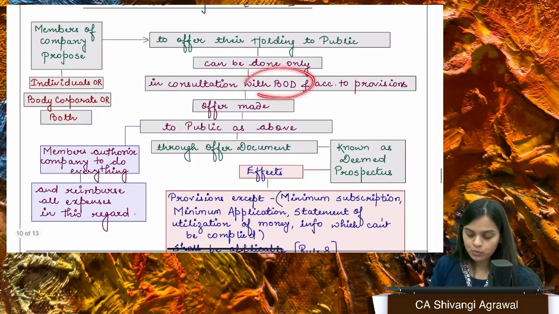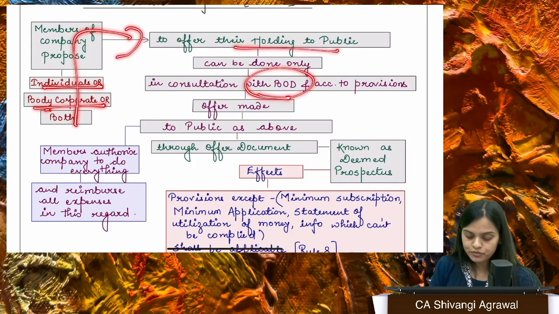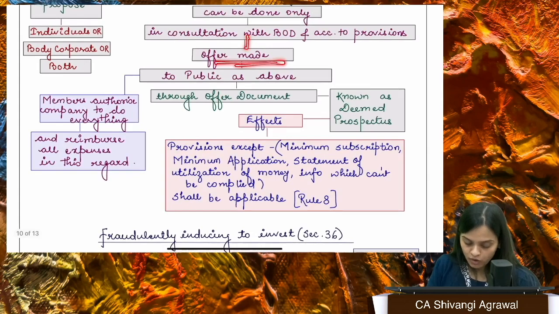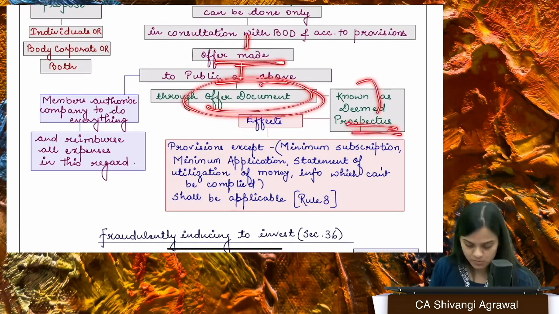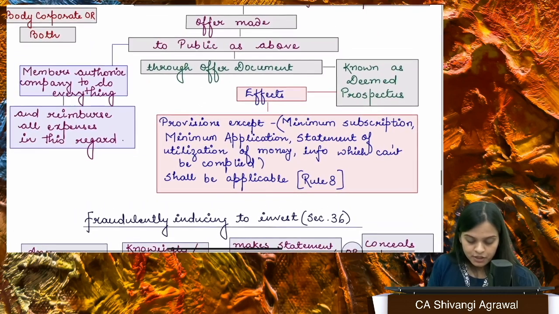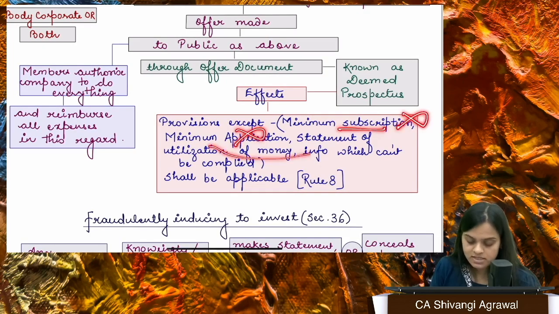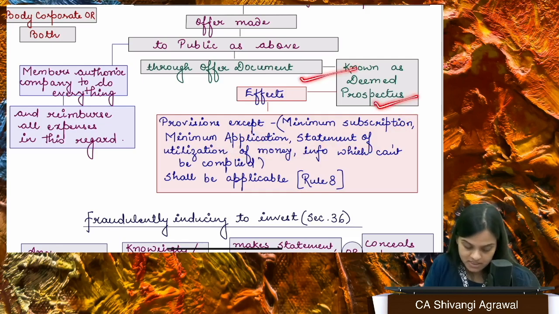In consultation with the board of directors. There could be individuals, there could be body corporates. If they want to offer their holding to the public, it can be done only in consultation with the board of directors. So the offer is made to the public, and that offer document is known as deemed prospectus. Here, you don't have to comply with the minimum subscription requirement, minimum application, right? All these are not required, right? This document will be deemed as prospectus.